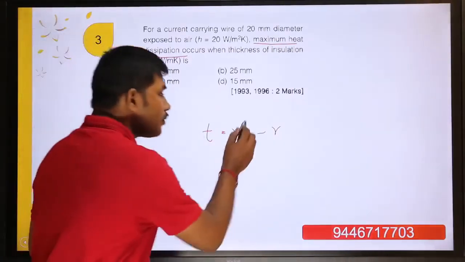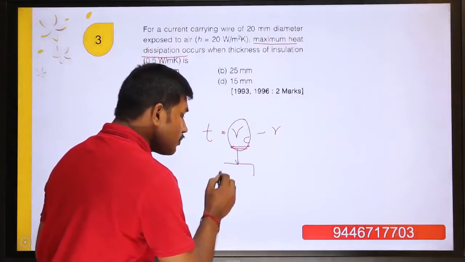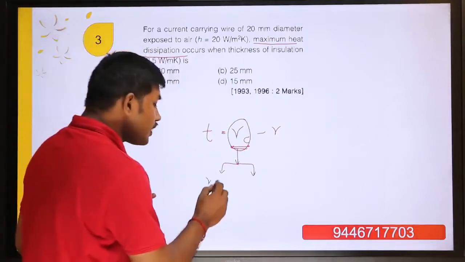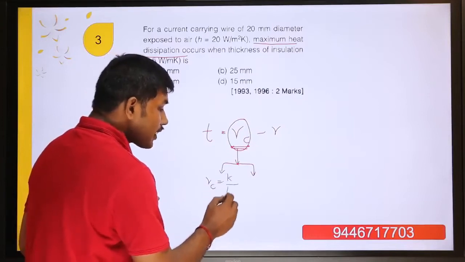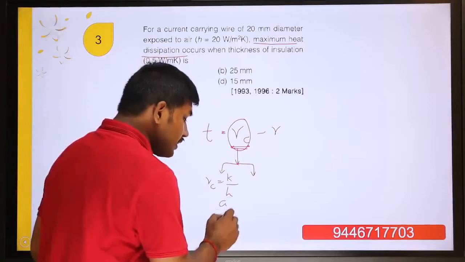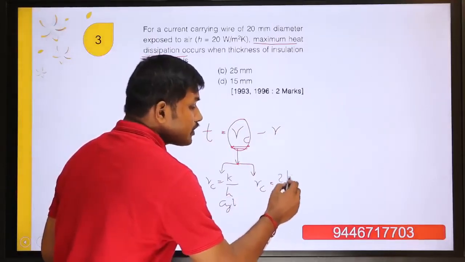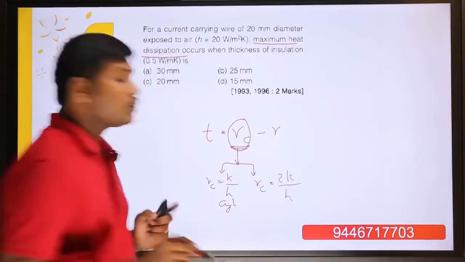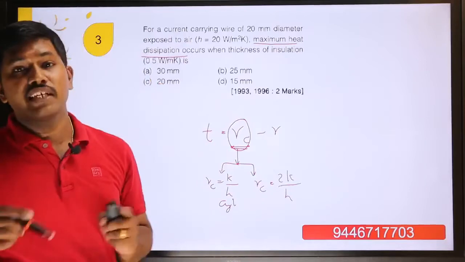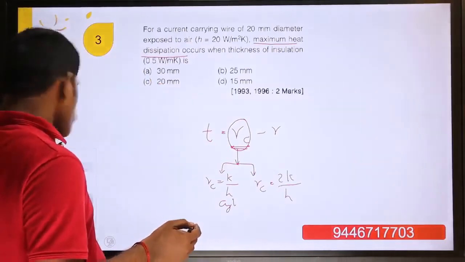So you have to remember this formula, RC. In this, you also have to remember two things. If it is a cylindrical shape, RC is equal to K by H, thermal conductivity by heat transfer coefficient. And this is for a cylinder. If it is the RC, critical radius of insulation, for a sphere, it means 2K by H. So you have to know the formula. Here the current carrying wire, we already know, is a cylindrical shape. So this is the formula.